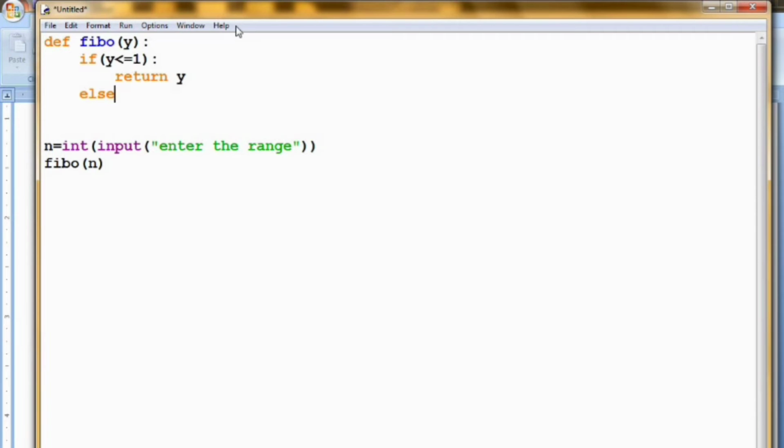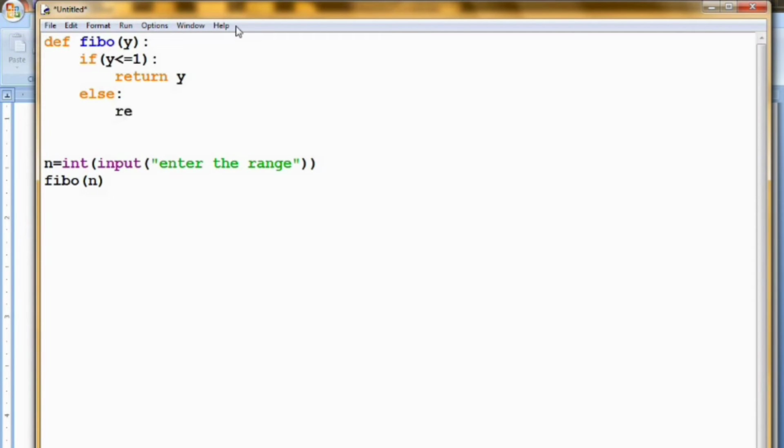Suppose y is neither 0 nor 1, then it should return Fibo of y minus 1 plus the same Fibo of y minus 2.